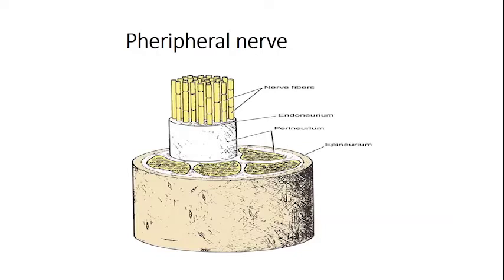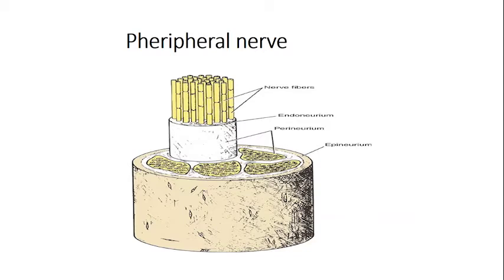The first smallest unit is the nerve fiber, that is your axon. It has neurolemma on its outside, and this neurolemma sheaths the axon, and then outside these nerve fibers you have what we call the endoneurium. They are a group of nerve fibers. Then there are many bundles, which we also call fascicles.